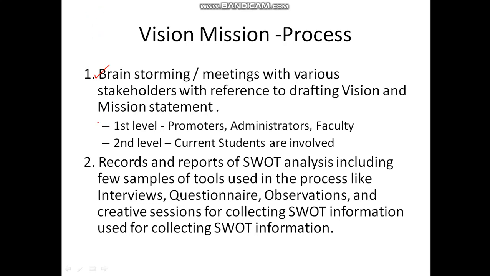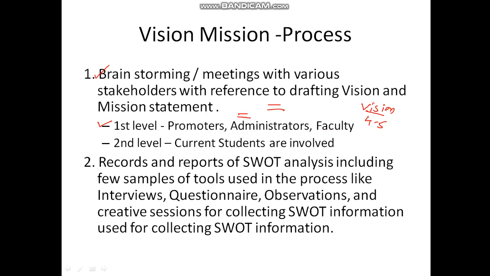You should do it in two phases. In the first phase you invite your promoters, your administrators, your faculty, and internal board members at the first level, and decide what our vision should be. Deciding a vision is very important. Sometimes 4 to 5 people sit in some cabin and decide, yes, this will be our vision. This should not be happening. This is not a good practice. It may be happening in many locations, but it should not happen.